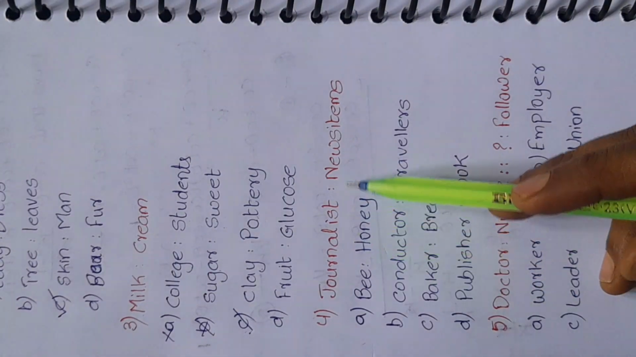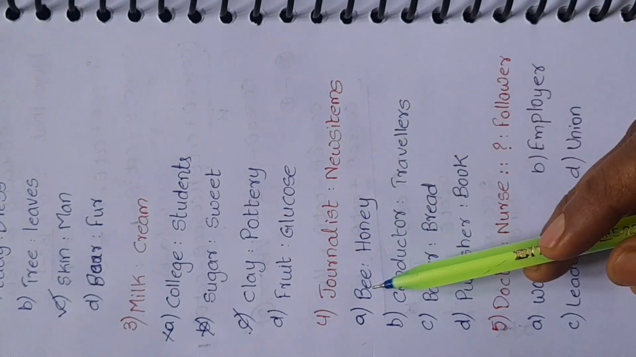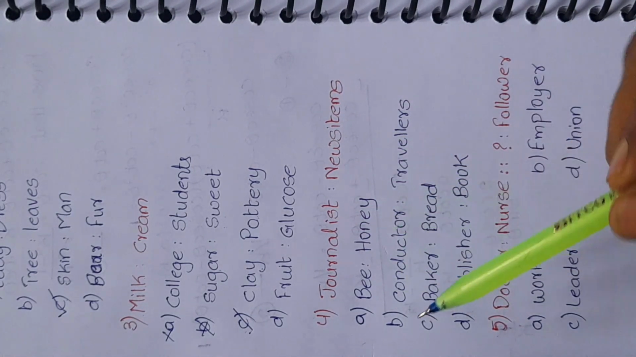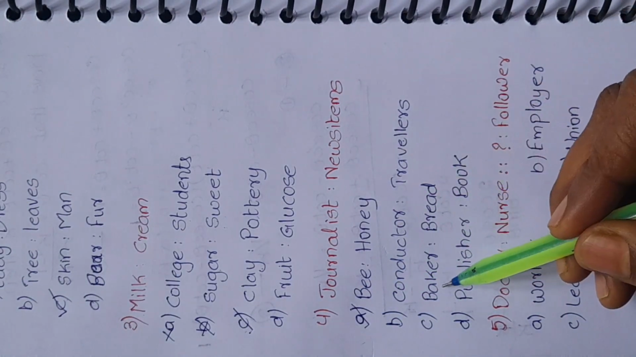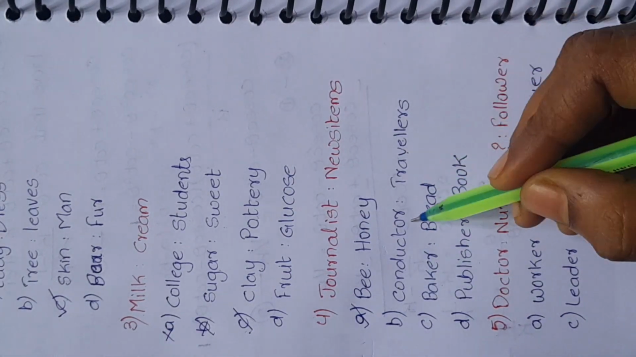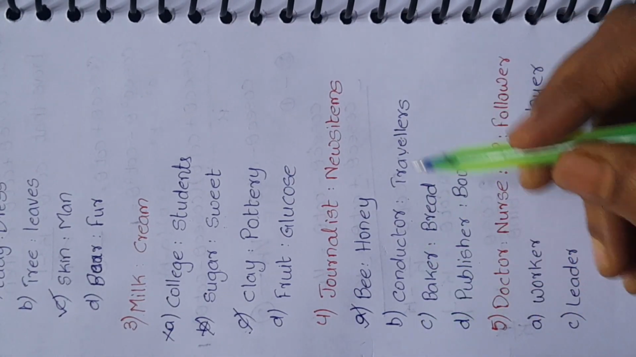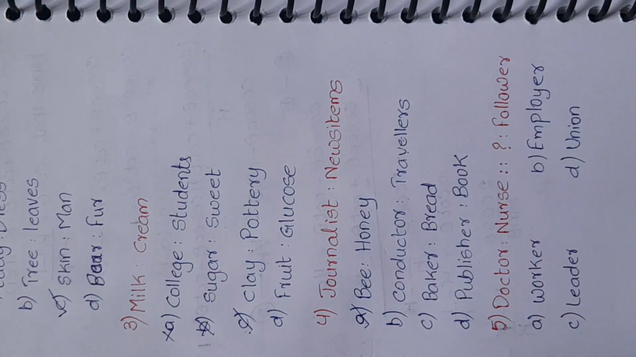Fourth question is journalist and news items. Here journalist collects the news items. Here also B collects the honey. So option A is correct. Other options are conductor and travelers, baker and bread, publisher and book. Here if conductor and tickets are given, this becomes right. So conductor and travelers is wrong. Baker and bread is also wrong. Option A, B collects the honey is correct.